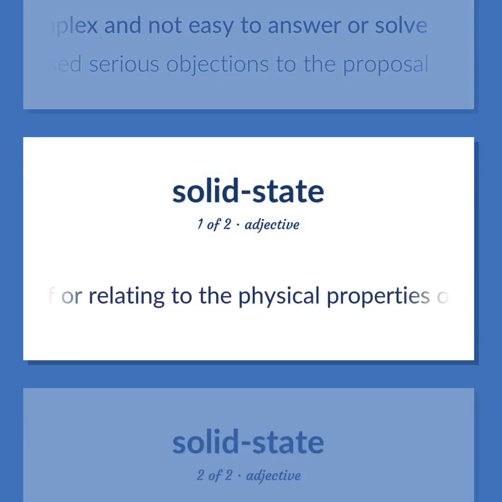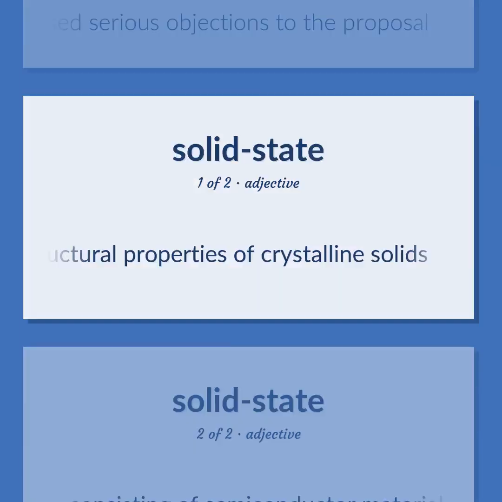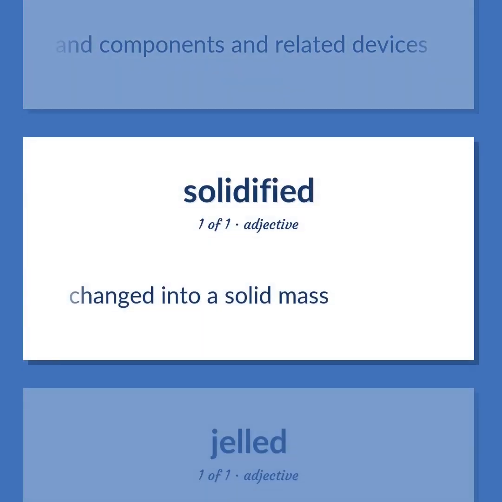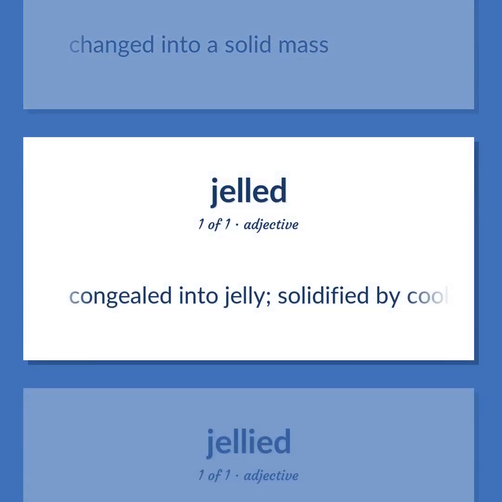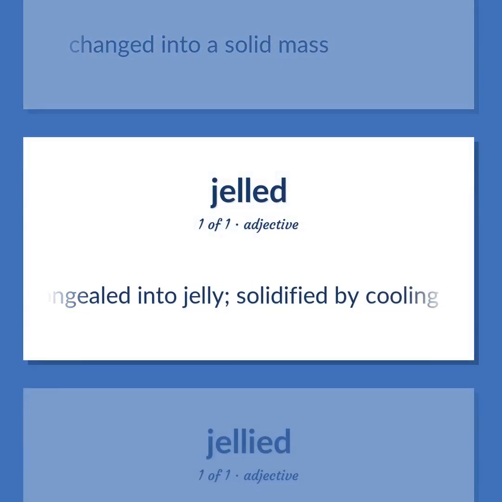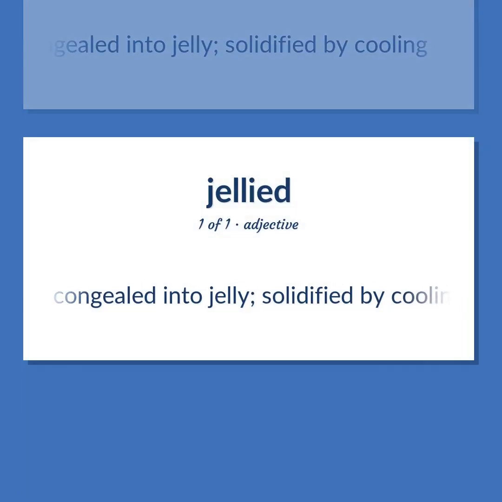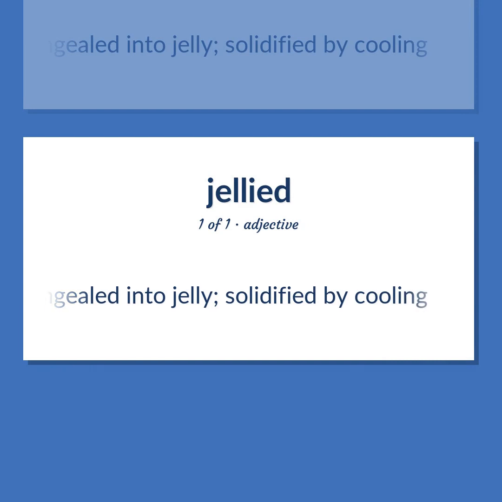Characteristic of or relating to the physical properties of solid materials, especially electromagnetic or thermodynamic or structural properties of crystalline solids. Consisting of semiconductor materials and components and related devices. Changed into a solid mass. Congealed into jelly, solidified by cooling.